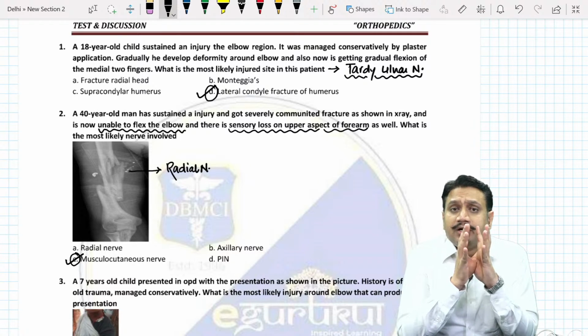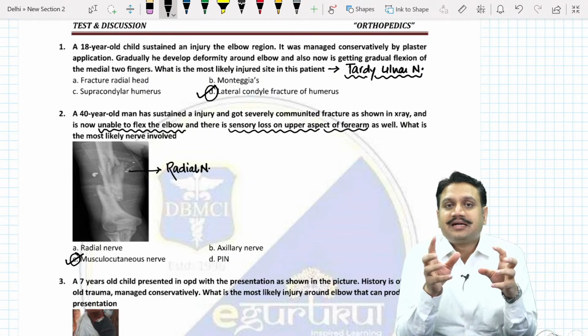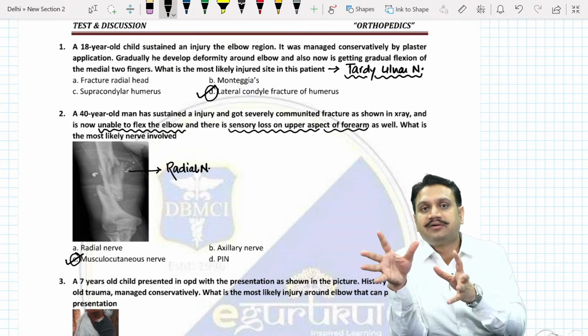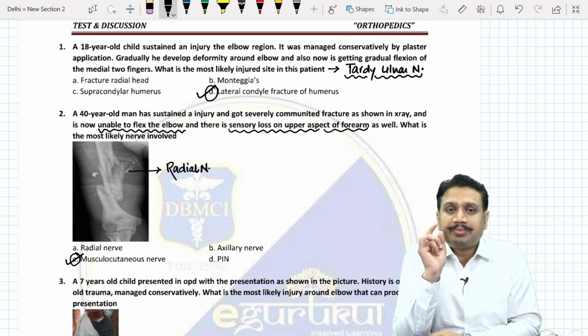So my message to all of you is that all the time when you're looking at a question in your exams, don't ever get super excited that it is a humeral shaft fracture only, so it has to be the radial nerve. No, it's not like that. Focus on the presentation of the patient.